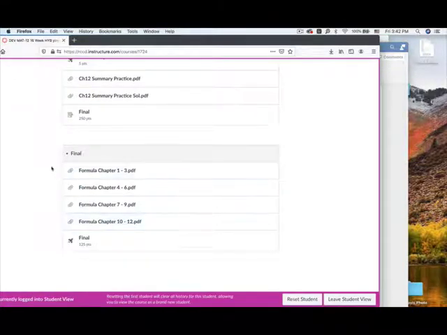Okay, when you go to Canvas, you're going to see the final in here. I already posted all the formulas from chapter 1 to chapter 12. Feel free to use all those formulas on your final. And also you will find the F distribution and chi-square distribution tables there. If you use the tables, feel free to download them and print them out. For the final on that day, click on it.